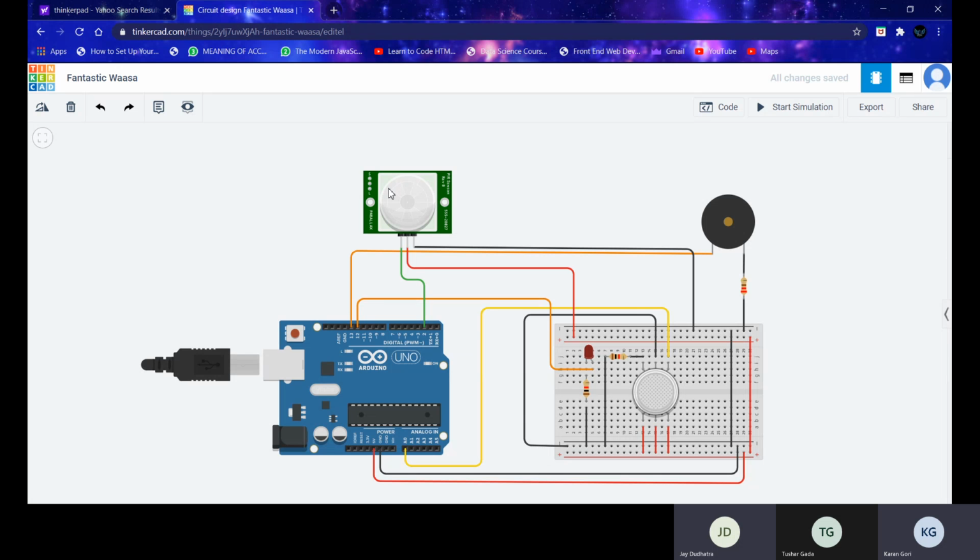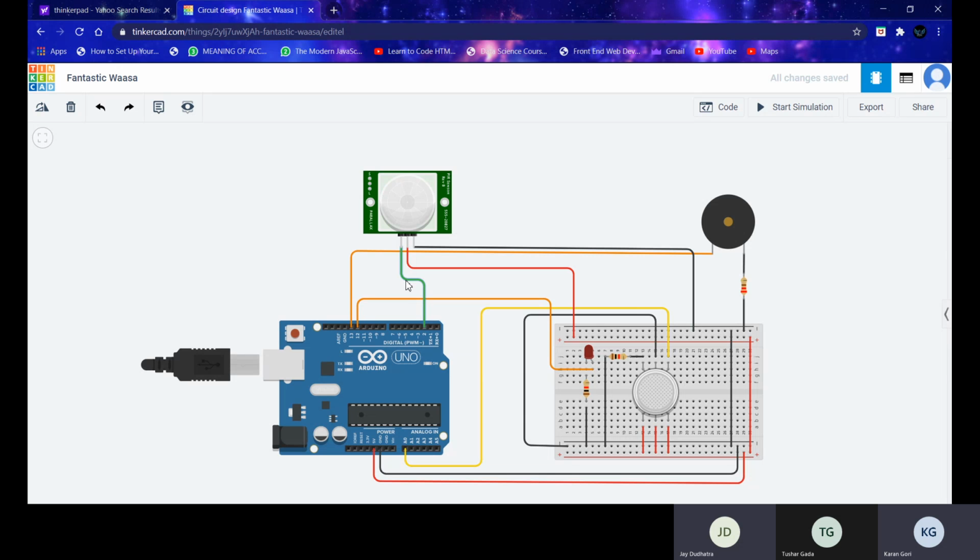Every object with a surface temperature greater than absolute zero, that is minus 273 degrees Celsius, emits heat in the form of infrared radiation. Humans cannot see this radiation as it is in the infrared wavelength, but the PIR sensor detects this radiation and changes it into appropriate electrical signals. It has only three pins, namely VCC, digital out, and ground. The digital out pin of the PIR sensor is either high or low based on the movement detected.